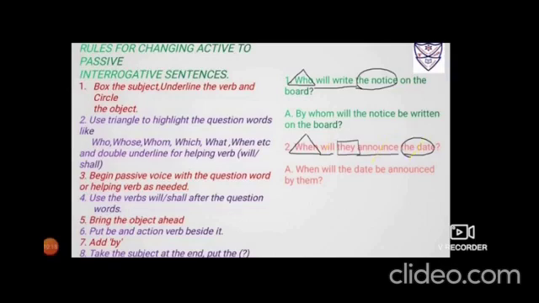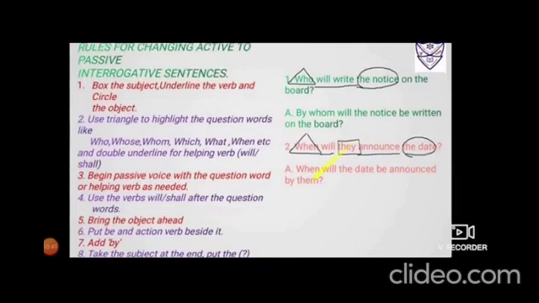Now it's a WH, so you have to put a triangle. The triangle has to be brought down same as it is. Passive voice also begins with WH only. WH is a best friend with the helping verb, so it is will. Now bring the object ahead, the date. Then use BEB and immediately beside BEB, third form of the verb. So it is announce, announced, announced. Then add by and take the subject at the end, so they changes to them. Again you could see two pairs, WH and helping verb, BEB and third form.